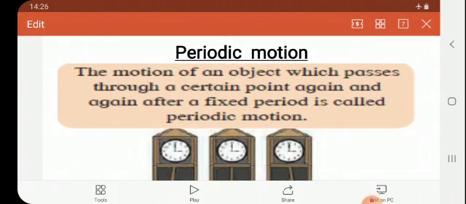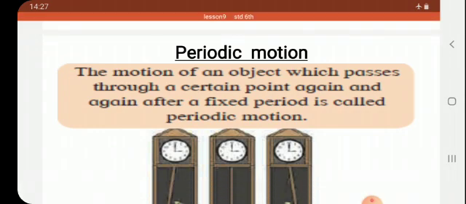Flapping of the wings: if they take the same time for completing the motion, that is called periodic motion. Sometimes, when we talk about any movement, that is oscillatory motion or circular motion, the motion of an object may be circular and periodic.